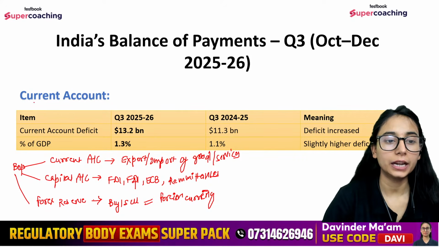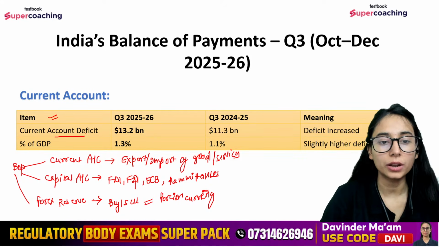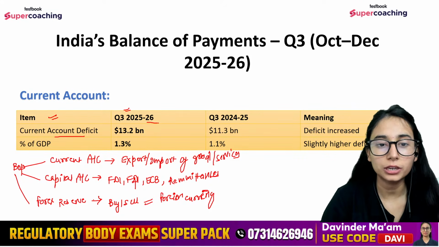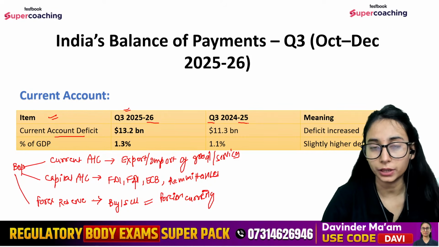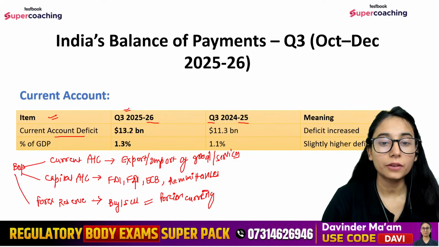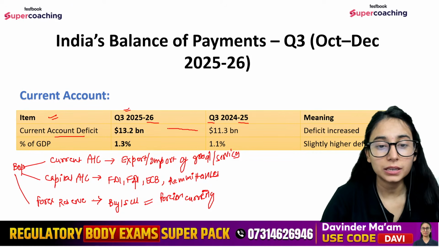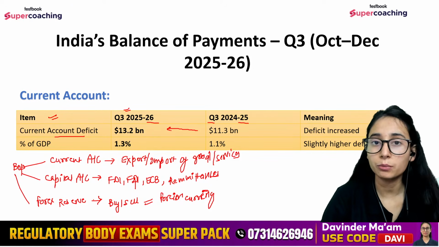Now, first data that we need to talk about is current account deficit, that is for the third quarter of financial year 26, and we are comparing it with the third quarter of financial year 25, right? So current account deficit has increased from the previous year, that is it has increased from 11.3 billion to 13.2 billion dollars.